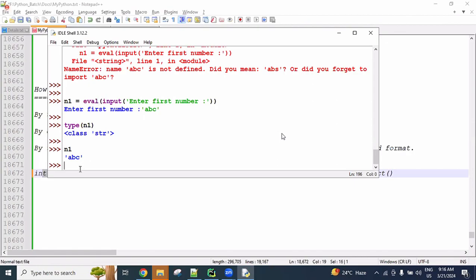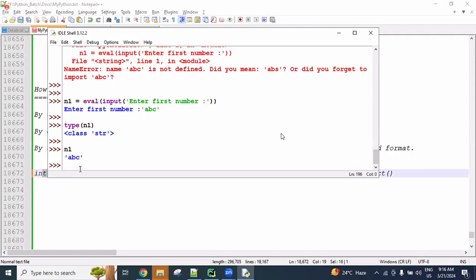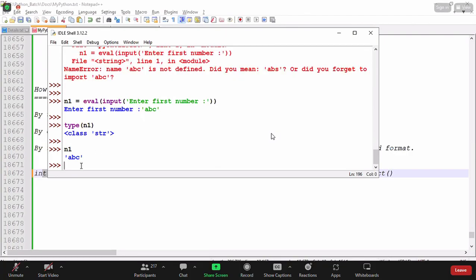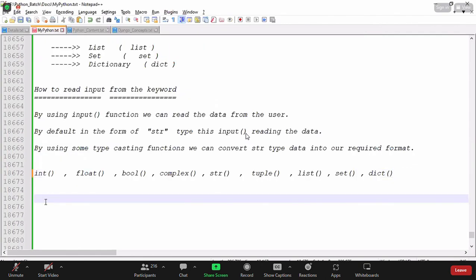Sometimes in programs that ask to enter the first number and the second number, the user may enter any type of values, and then our program suddenly terminates abnormally with an exception. As a good programming developer, we need to handle these exceptions properly. How to handle them, we will discuss in further sessions.